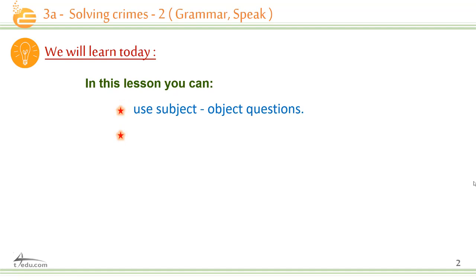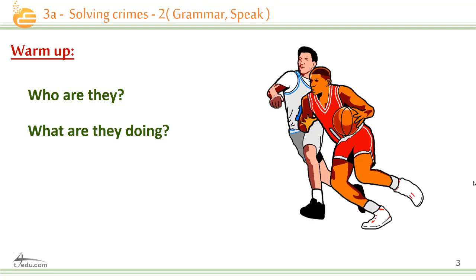We are going to see the form of each question. Then we are going to practice speaking about an alibi. We are going to know what is the meaning of alibi, and then we are going to speak about it. Now, this picture, who are they? When I'm speaking about who are they, what am I asking for? Yes, very good. They are basketball players.